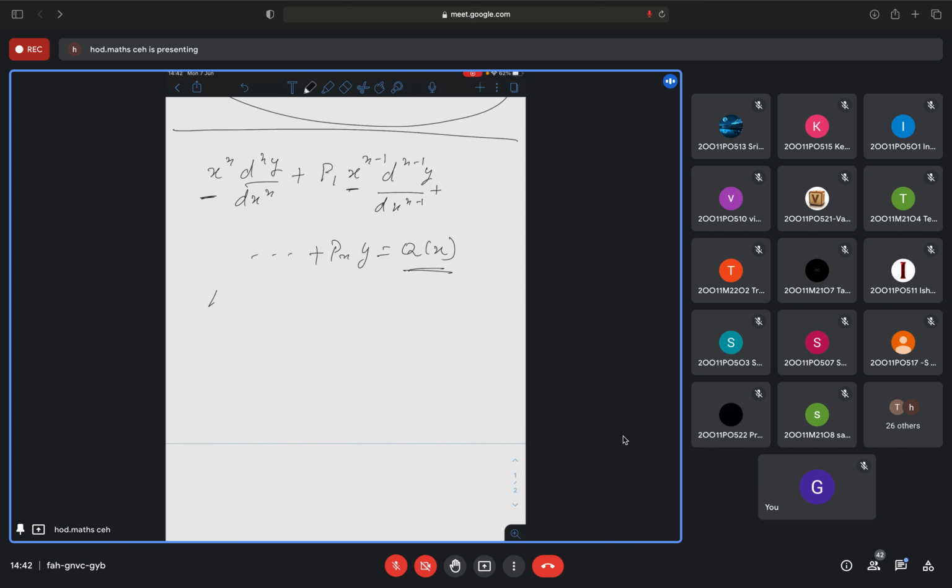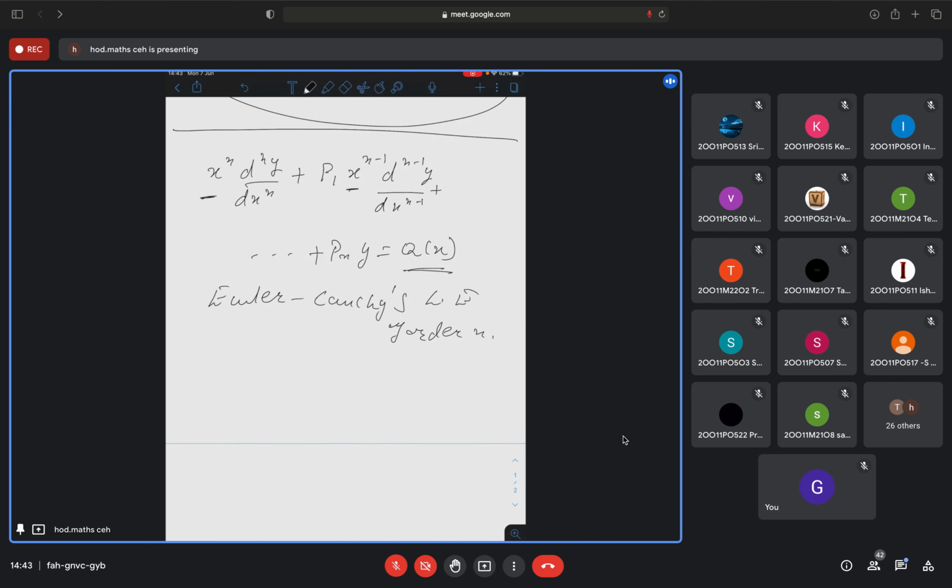So this is called Cauchy-Euler's equation, or Euler-Cauchy's linear equation of order n, or the other way you can call it Cauchy-Euler's linear differential equation, where x is the independent variable, y is the dependent variable. Okay, now you have to solve this kind of problem.